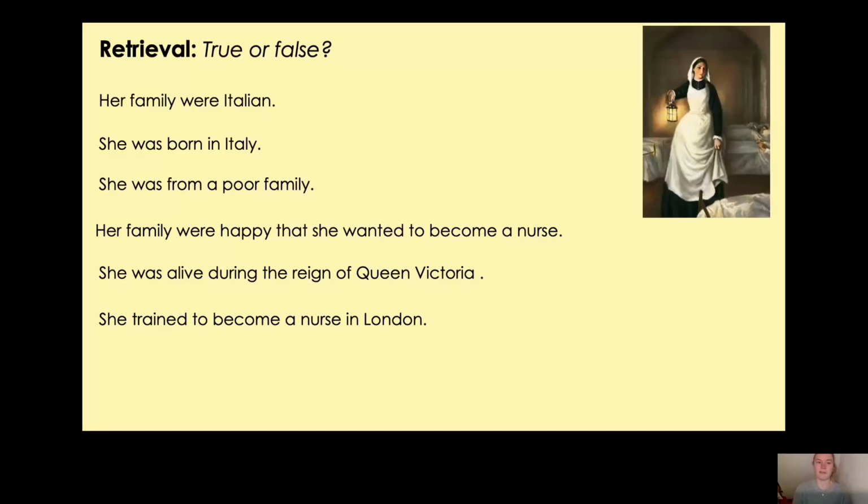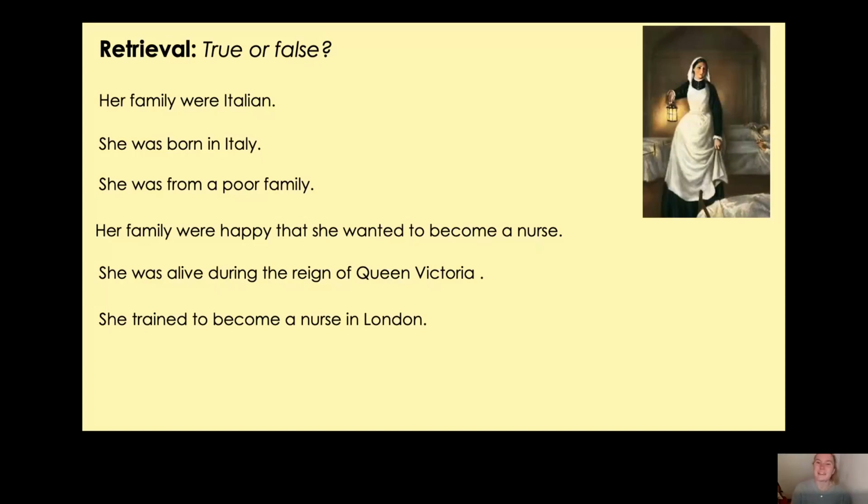The first one, her family were Italian. She was born in Italy. She was from a poor family. Her family were happy that she wanted to become a nurse. She was alive during the reign of Queen Victoria. And she trained to become a nurse in London. Okay, so you need to decide if they're true or false, and if they're false, correct them for me. Okay, pause the video now and have a go.